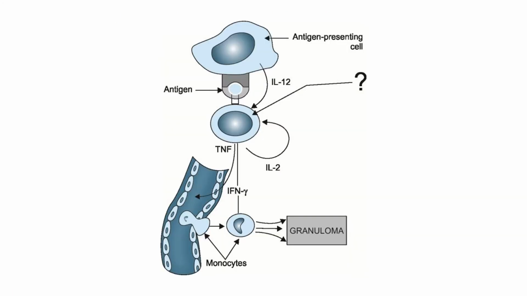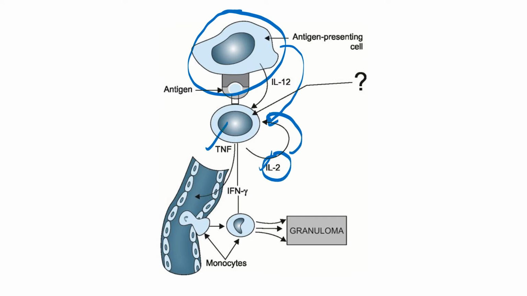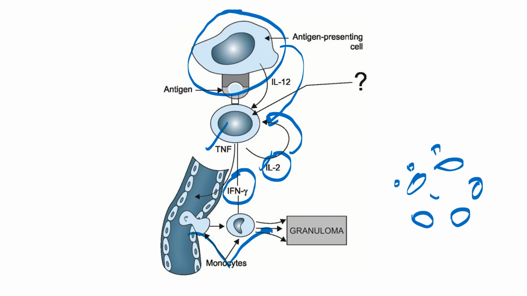So we will see that I told you this alveolar macrophage or an antigen presenting cell will present the antigen. In this case we discuss, suppose Mycobacterium tuberculosis, to these T cells which get activated. They will further release certain cytokines like TNF, interleukin 2, which will cause stimulation and proliferation of the surviving T cells, and interferon gamma, which will allow the recruitment of the monocytes and get converted into the epithelioid macrophages along with the collar of lymphocytes and result in the formation of the characteristic granuloma, right?